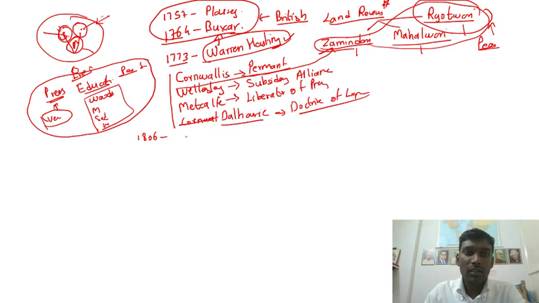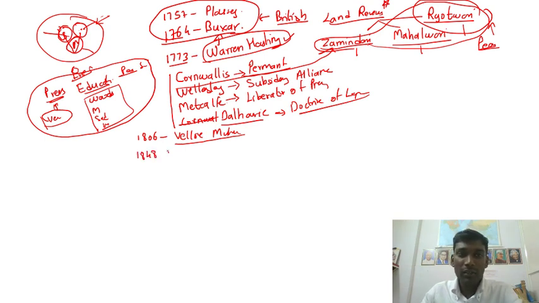You have an incident called the Vellore Mutiny. Here, some soldiers revolted against the British officers. They killed many British officers, and then they were hanged. They were punished. Then in 1848, you have Lord Dalhousie, who introduced the doctrine of lapse, which I have discussed here.